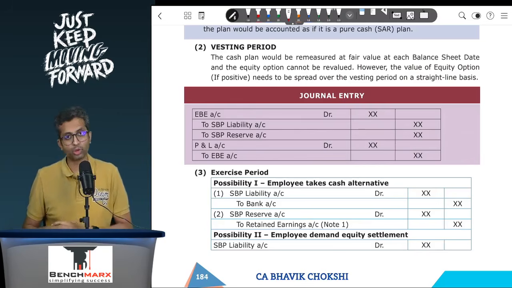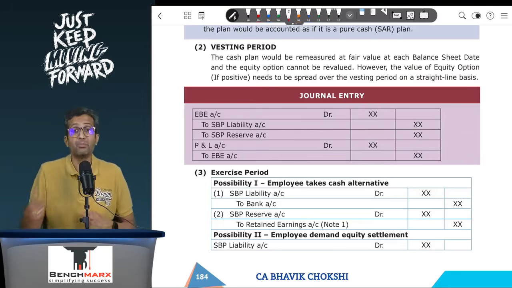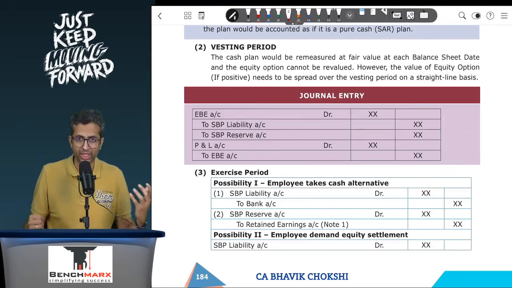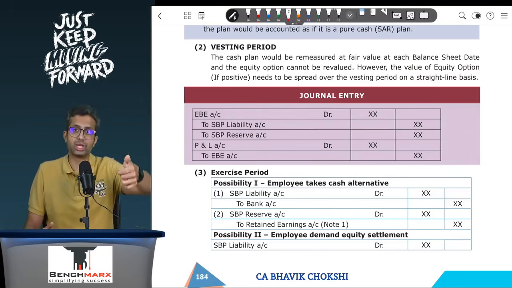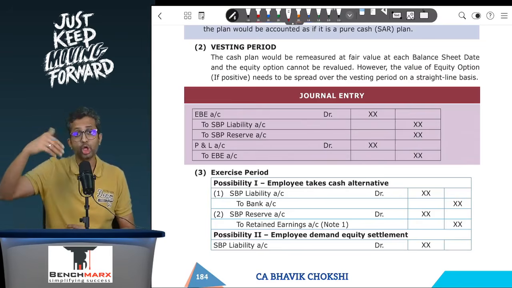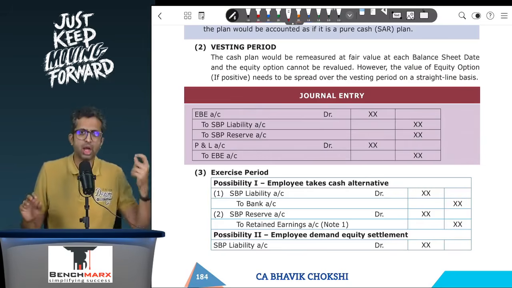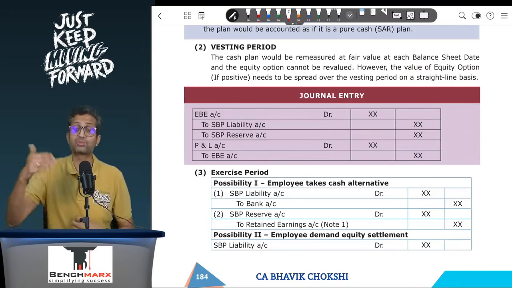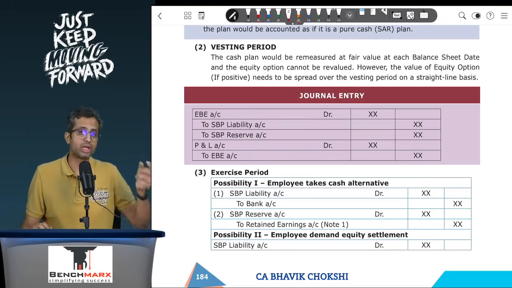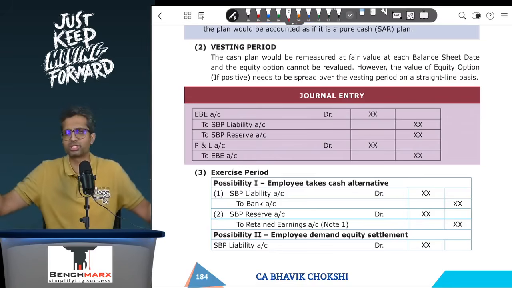The liability foregone. Remember, ideally I am treating this as a pure SAR. Ideally I had to pay cash, but because the equity option is exercised, I don't have to pay cash, and hence the consideration for the shares issued is the liability foregone, and hence SBP liability account debit to share capital to securities premium. That has to be the entry. But what will you do with the SBP reserve? Now, as per the language of Ind AS 102, you will transfer it from one component of equity, that is SBP reserve, to another component. Now, that other component can be retained earnings, that other component can be, let us say, securities premium.